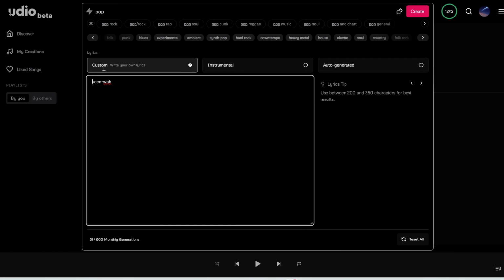So those are all the tips in Udio that I have found to work really well. Feel free to play around with it. I'm sure there are other tips and tricks that you can use to refine your songs further, but I've found a lot of the time it's hit or miss. But the ones I've shared with you today are really effective and they work most of the time.